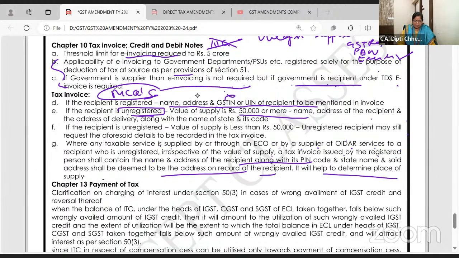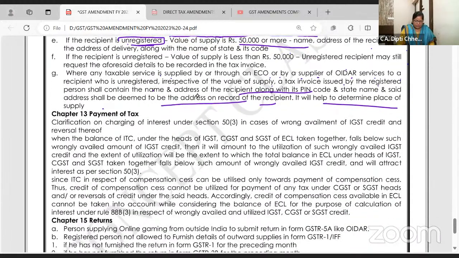It helps to determine the place of supply. In e-commerce, say I'm a housewife ordering my household items from Amazon. Still, do I need to give my proper name, address, state code even if I'm unregistered? Yes, because that will help to decide the place of supply. E-commerce operator. Okay, let's go.